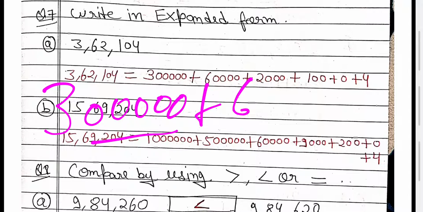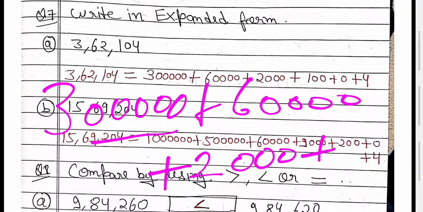Here 50, then write 40. 1, 2, 3, 4. And then 2. How many digits are there? 4, 30. 1, 2, 3. And then 1. How many zeros to put there? 2, 0. For 0, write a single 0, no problem. If there is a digit, then write a 0, and 4 as it is. You get your answer. Okay.